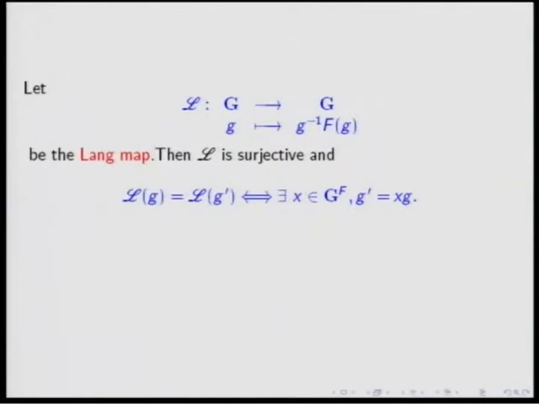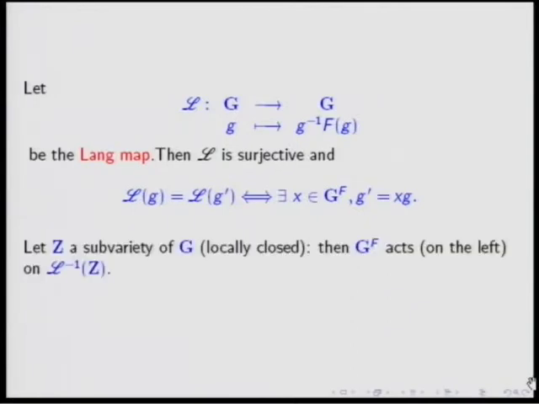And it satisfies that L(g) is equal to L(g') if and only if g and g' are connected by an element of the finite group. That's, again, a simple exercise. And if Z is a subvariety of G, locally closed, for instance, then the finite group G^F acts on the left, because of this property here, on the inverse image under the Lang map.